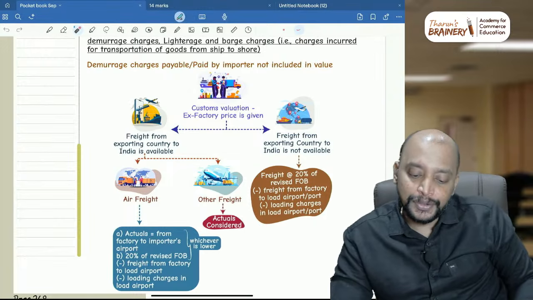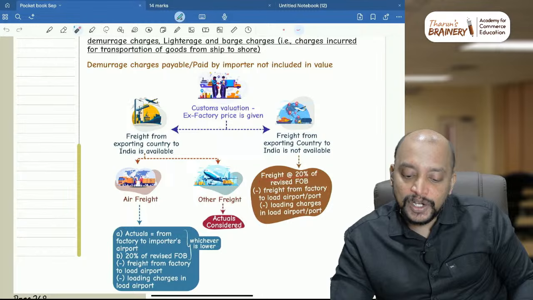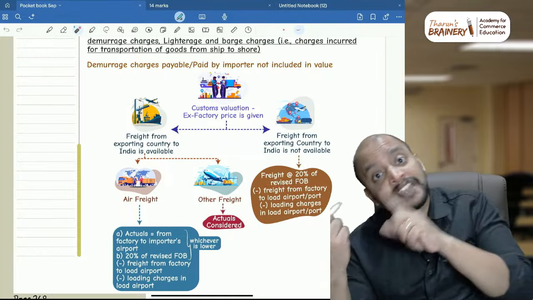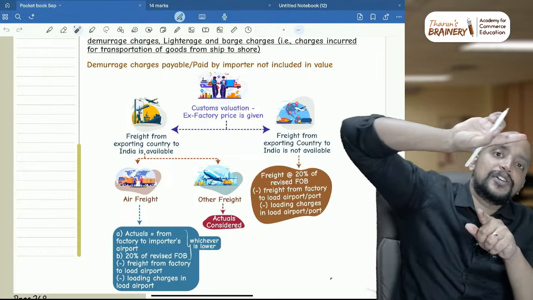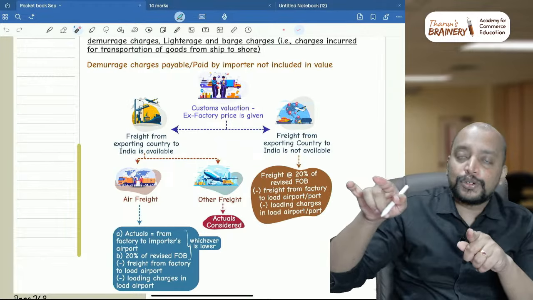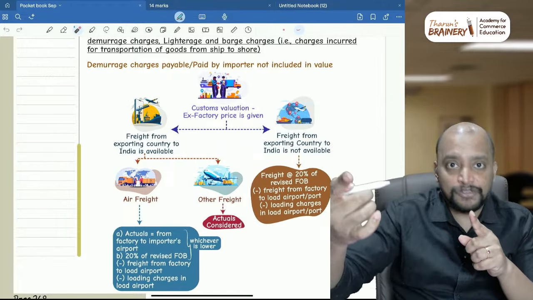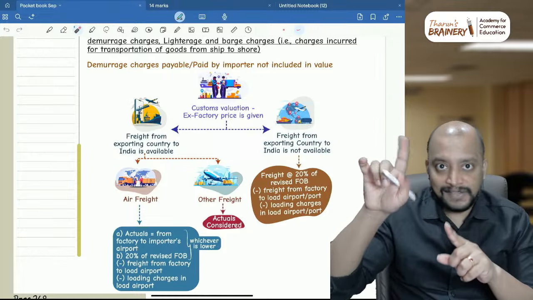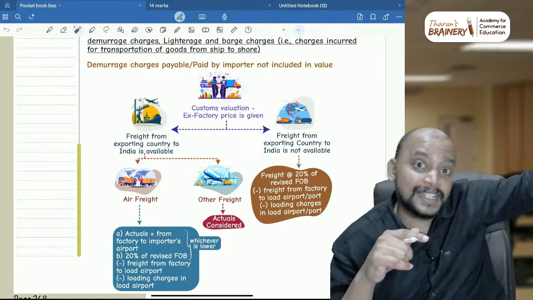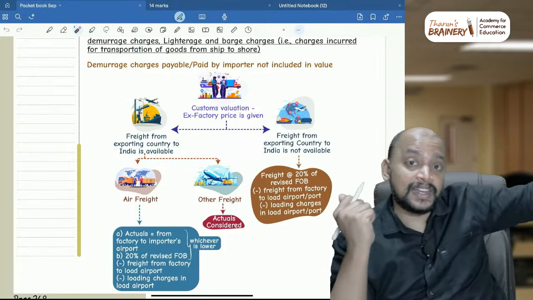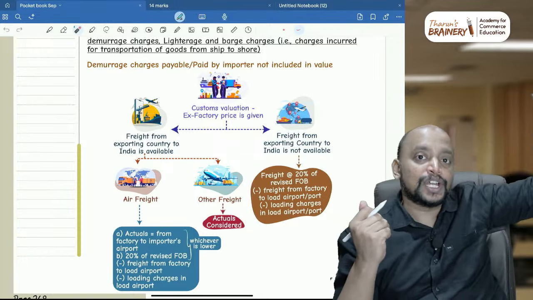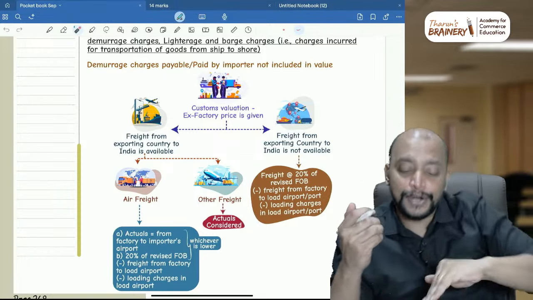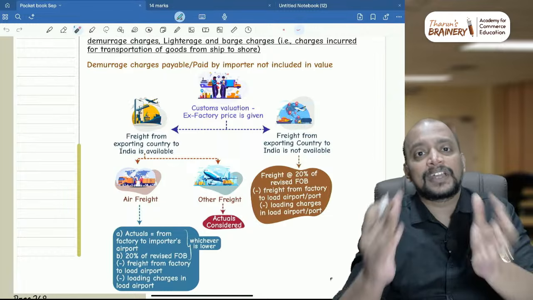So you need to take freight at 20% of revised FOB. While counting FOB, freight from the factory gate of the exporter to the load airport or port, plus loading charges, is part of FOB. On the 20% we need to reduce what is already considered, that is freight from factory gate to the load airport or port and loading charges already taken. First you need to add that and compute FOB.